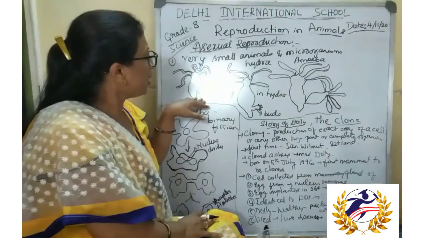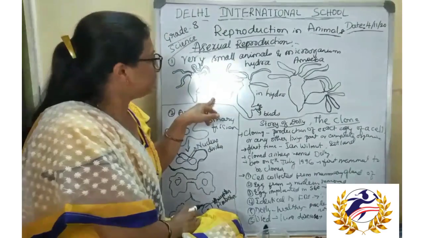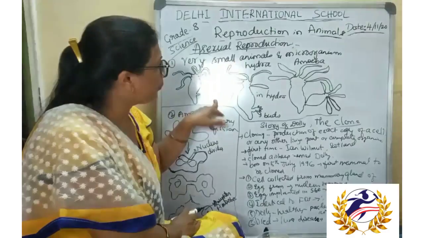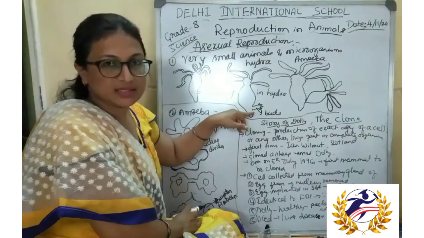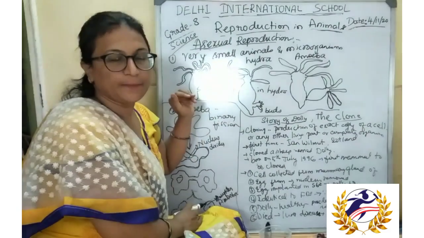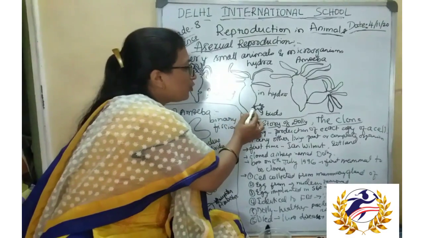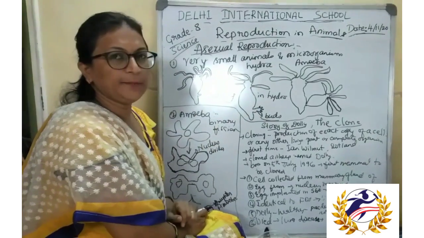The reproduction of hydra takes place through budding, which is a type of asexual reproduction. Budding is where an outgrowth emerges from any part of the body of the organism. This outgrowth is called a bud, which is taking place in hydra.